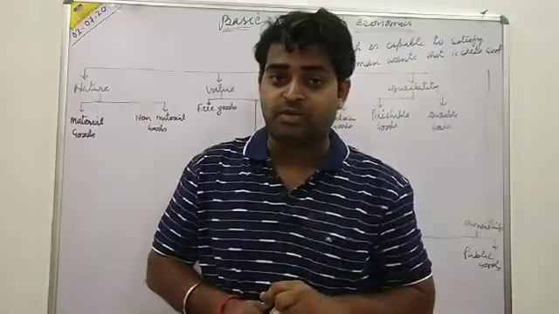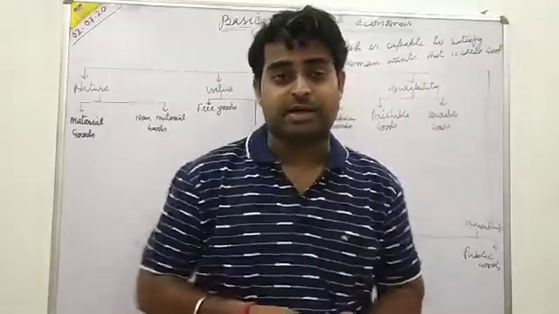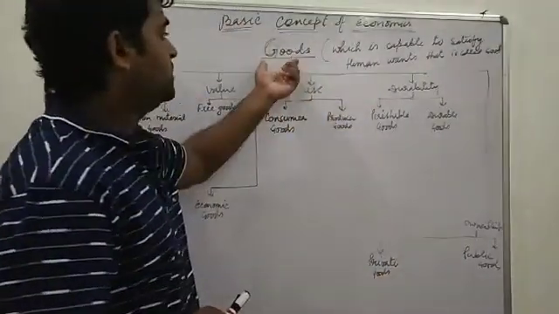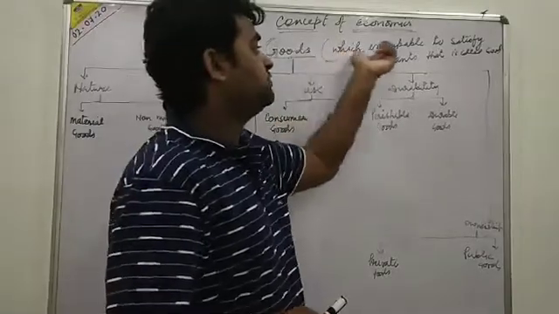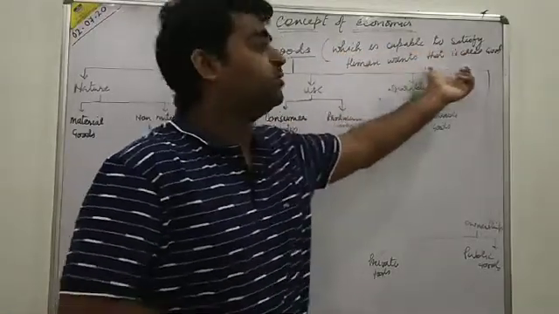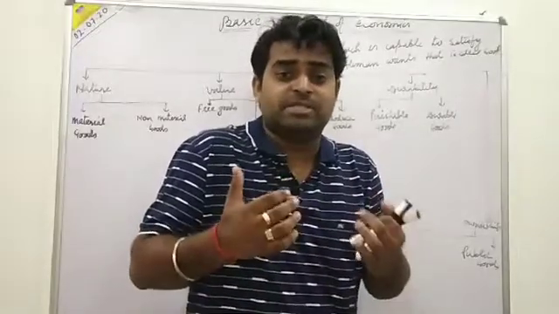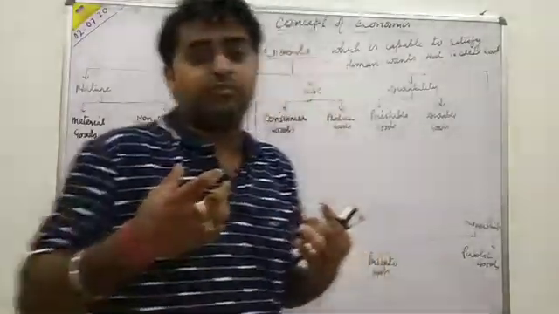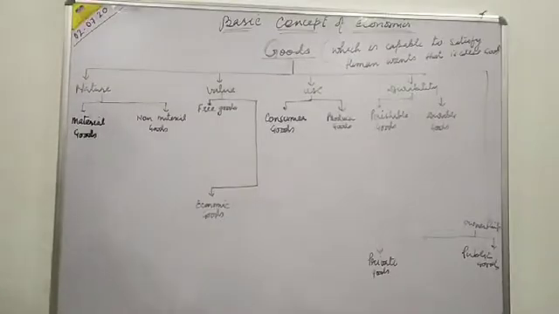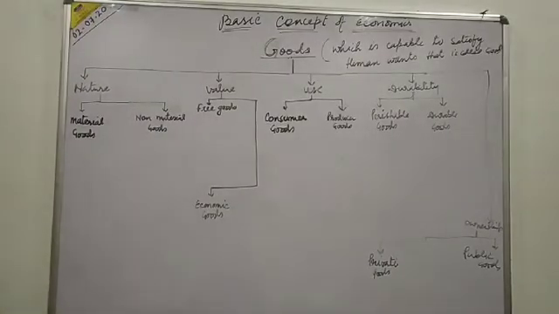So what can we write as the definition of goods? Goods are those which are capable of satisfying human wants, having some possession of utility. So these all are called goods.